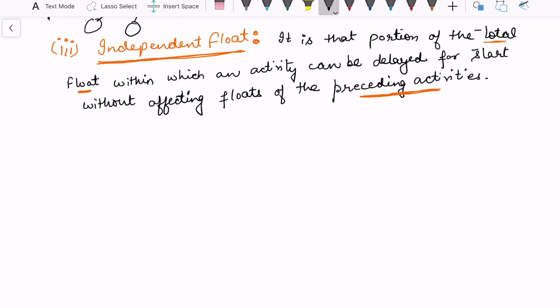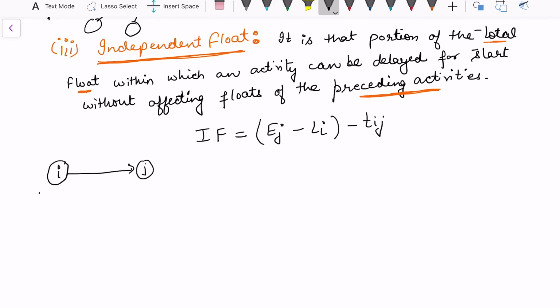activities. So in this case, if I want to write the formula for independent float, it would be earliest of jth activity minus latest of ith activity minus the time duration. Let us see, if this is an activity I and then we have an activity J, because in this case we do not want to disturb the time of this, let me write here Li, and here this is EJ and this is TIJ.